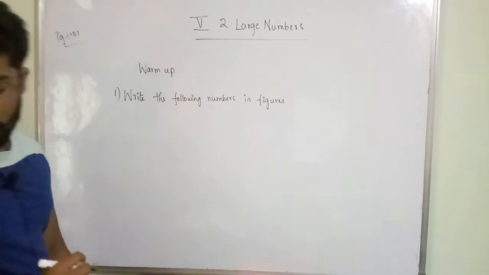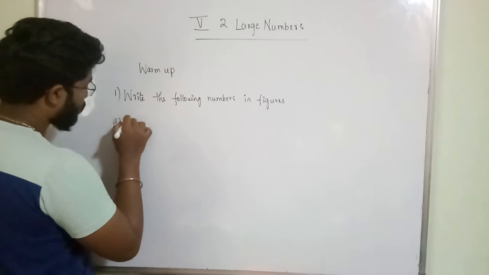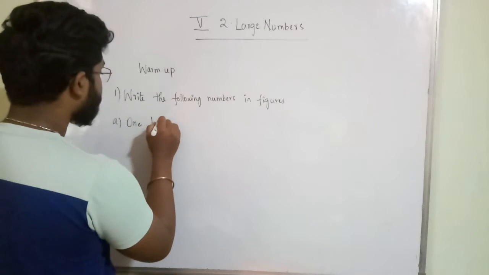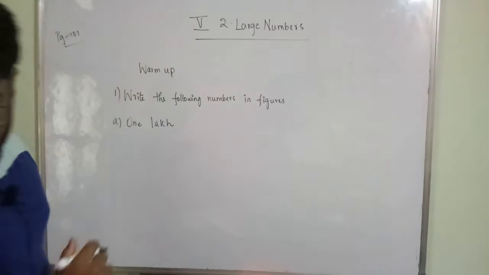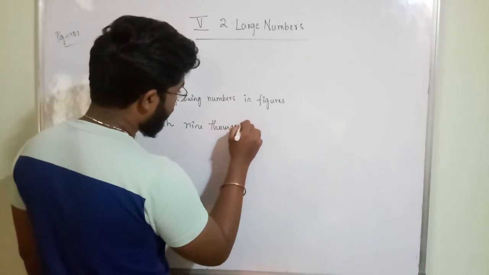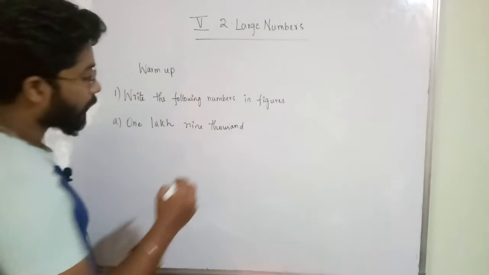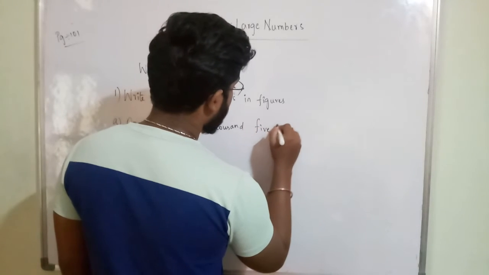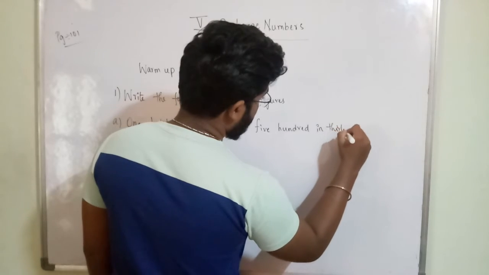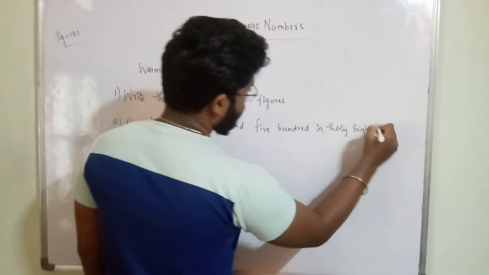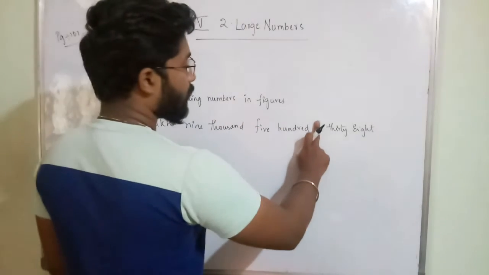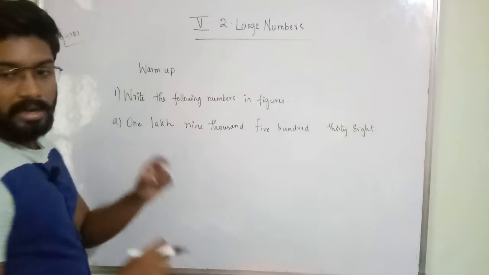Okay, so the first one is 1,09,538. So he has given the number name, and you have to write it in numerical form.